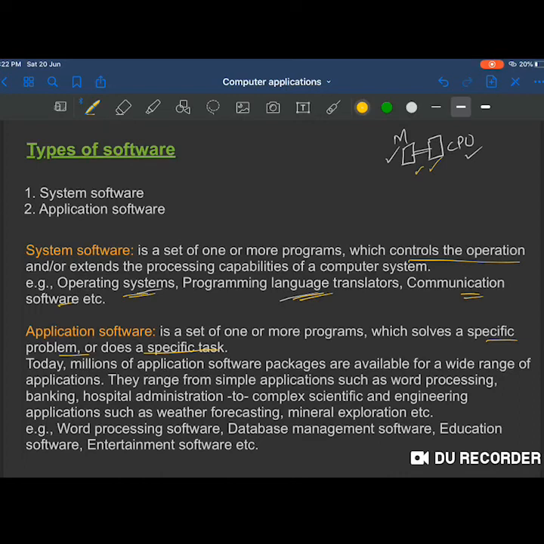Okay, so we have seen the examples of system software, for example operating system and the programming language translators. Those are also the important ones, because if the computer does not understand what language you are writing in, then there is no further processing.